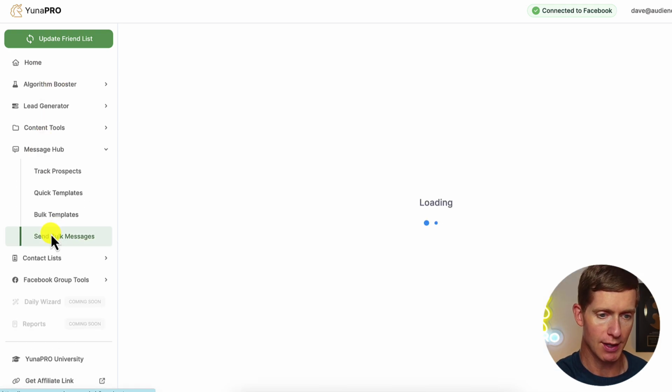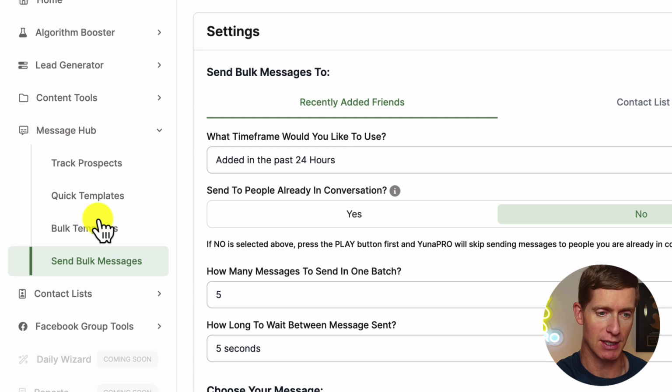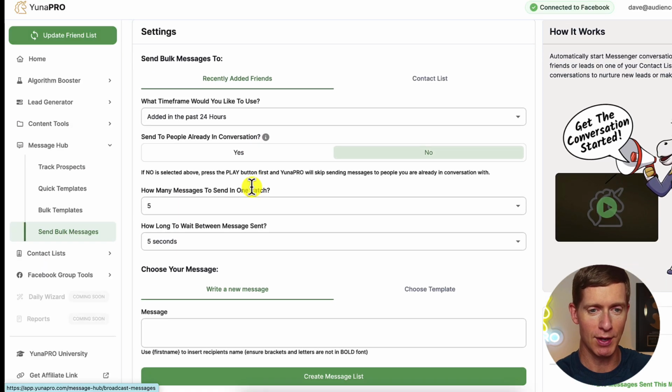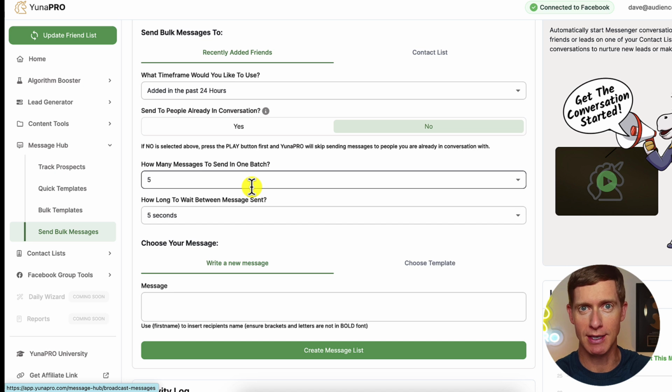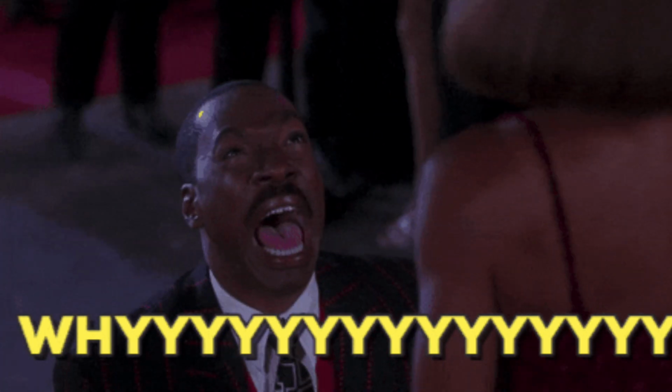What I'm going to do is go down here into Unipro's message hub, and then I use a tool called Send Bulk Messages. What this does is allow you to isolate your new leads and then send them a message inside Messenger. The reason why I do this is, from testing the algorithm, it's clear that the Facebook algorithm not only detects your activity in Facebook, in your news feed, in your comments on your posts, etc., but also in Messenger. So when you start engaging leads in Messenger, they're going to be more likely to see your posts.